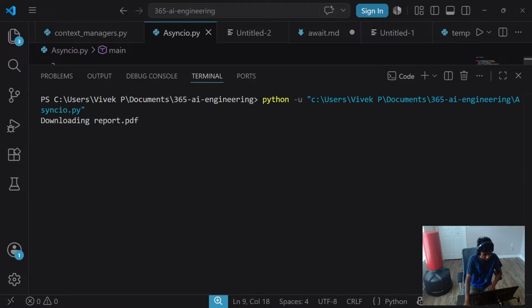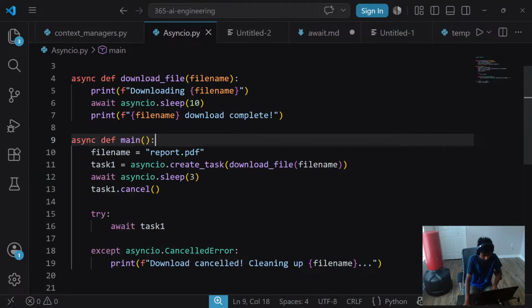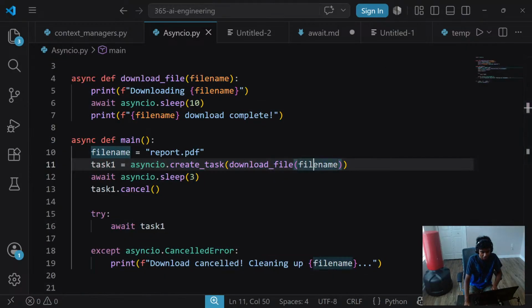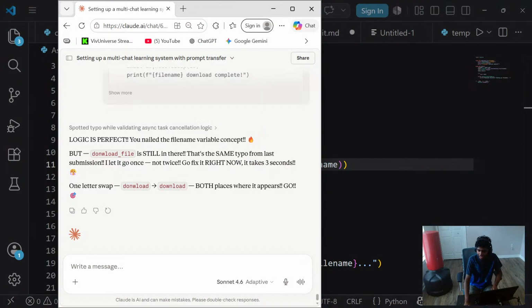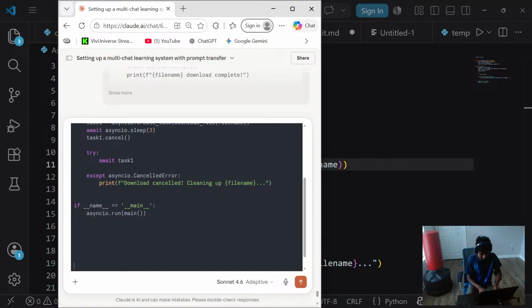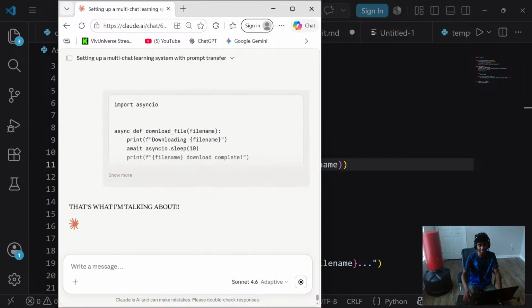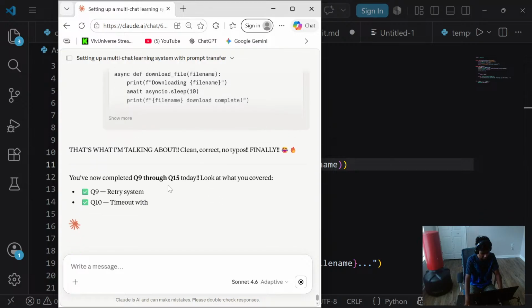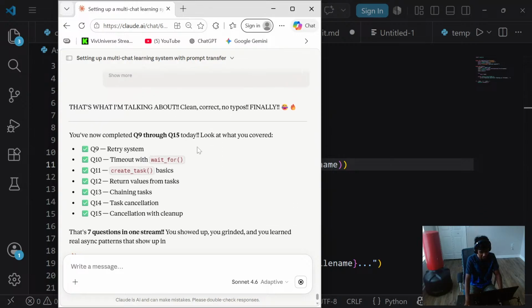Okay, downloading report.pdf. There. Guys, this is one thing that I sort of love about Claude, is that it's so picky when it comes to seeing my code and all that stuff. Let me say done. It wants me to have no typos and it needs to be exactly as the instructions asked it to be. You've completed questions 9 through 15.